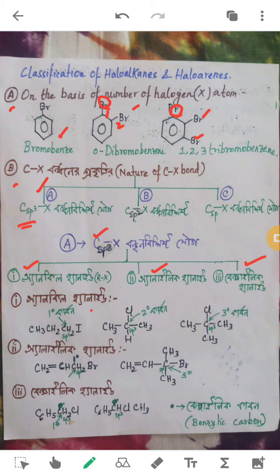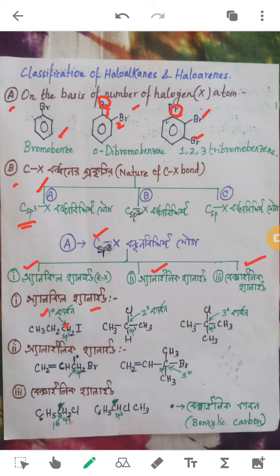In case of alkyl halide, the halogen atom is just attached to an sp3 hybridized carbon, but that sp3 hybridized carbon can be 1 degree, 2 degree, as well as 3 degree. Now how to understand whether it is 1 degree, 2 degree or 3 degree? That is the question. If the carbon has 2 or more hydrogens, then it is 1 degree, as you can see here. Of course, this carbon is attached to the halogen. This carbon has 2 hydrogens and hence it is a 1 degree carbon.